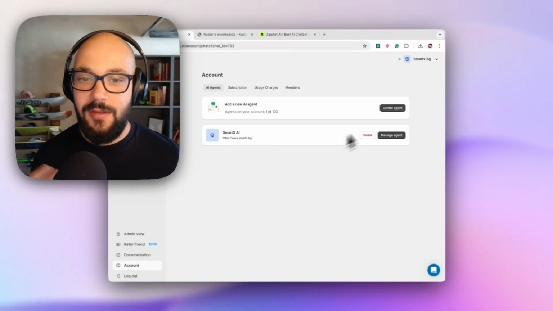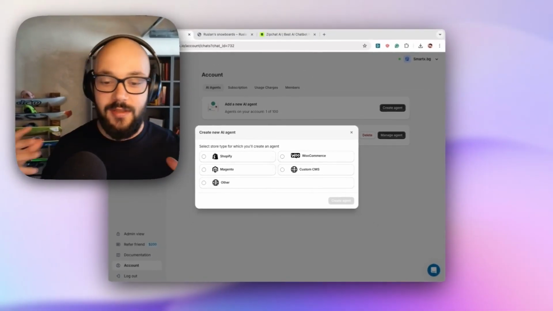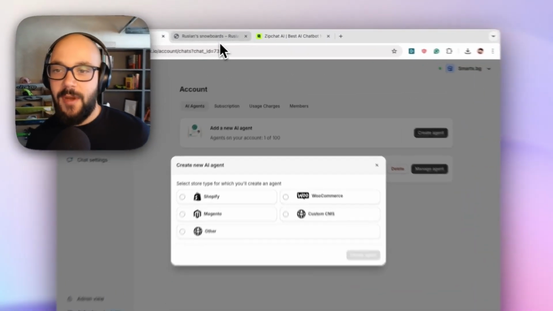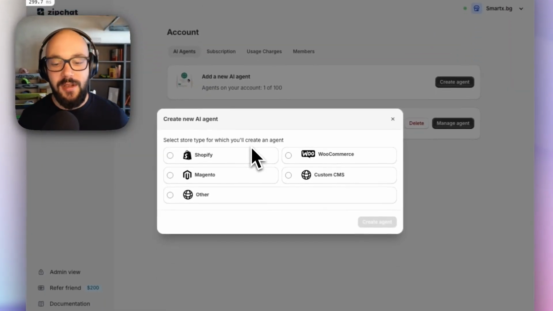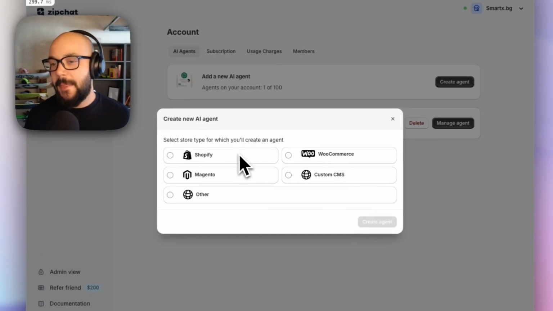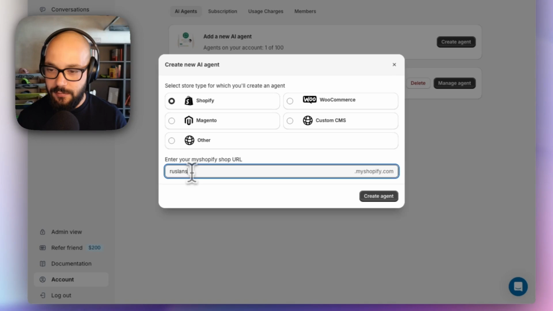Zipchat offers the easiest way to create an AI agent for an online store. Let's do one together. All I need to do is input my store URL, and we can create an agent super easily, super fast. I have my own demo Shopify store called Russ One Snowboards, but we also support all kinds of other platforms and custom platforms. Now, to do this, all I need to do is input my store URL.